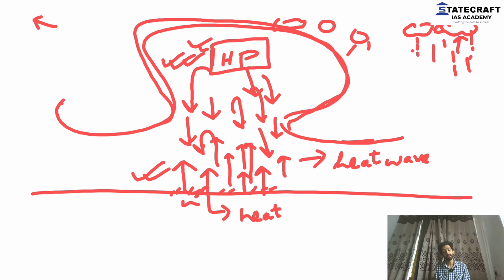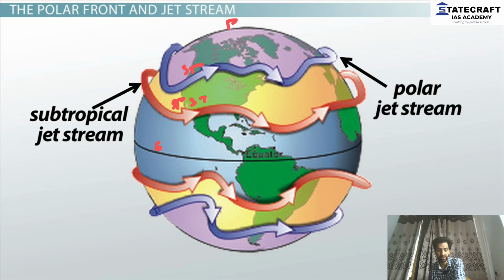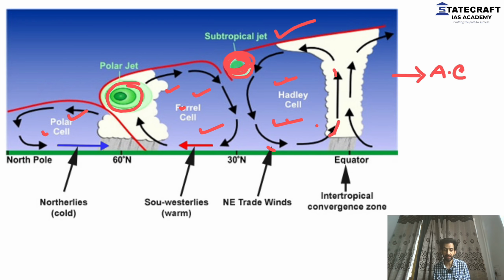Why? Because in the previous lecture, I already told you about rainfall. When does it take place? When the air rises, cools down, forms clouds. You go to the equator. Here, where is the image? This one. You see, the air is going up, right? It cools down, causes rainfall. Again, here, the air is going up, forms clouds. Whenever the air comes down, we see aridity. This is something that I already discussed with you.